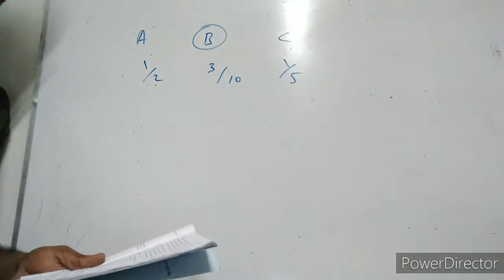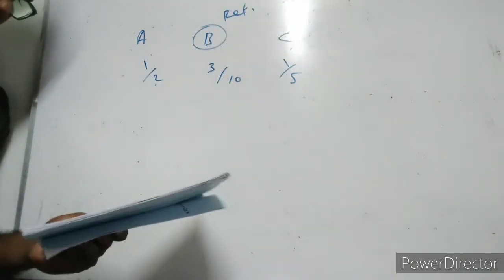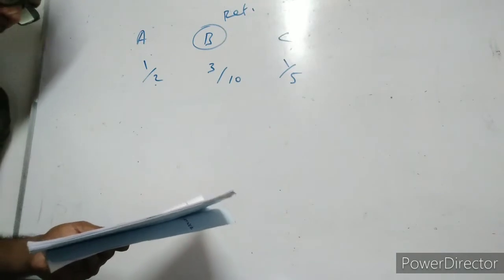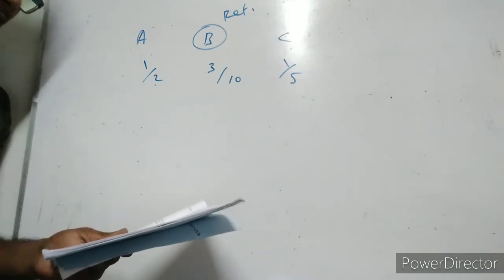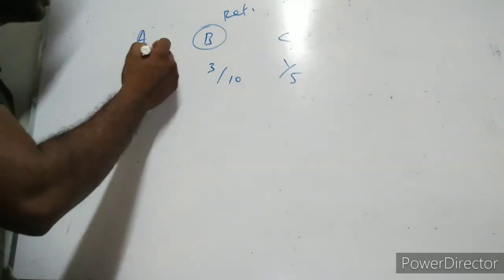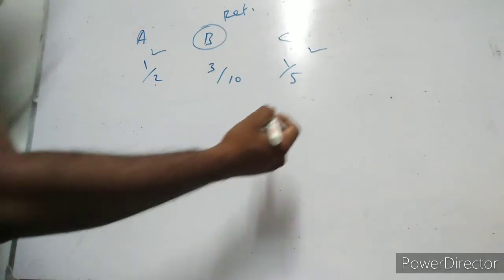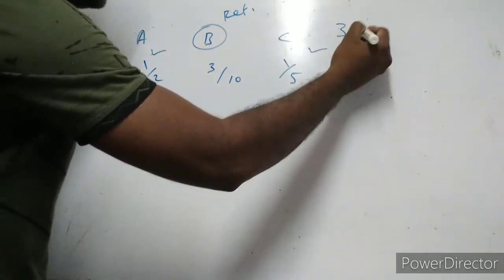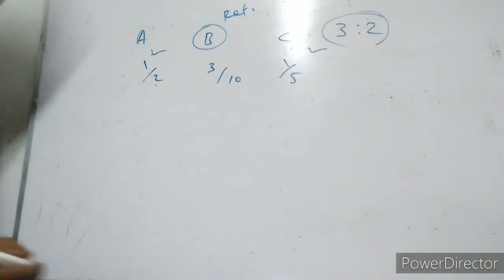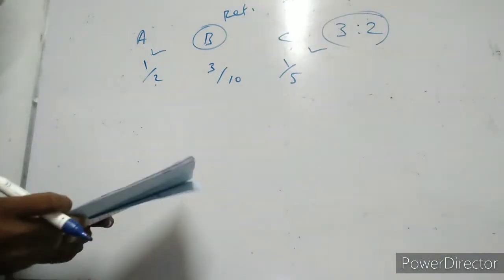B retires from the firm. A and C agree to share future profit in the ratio of 3:2. So A and C are continuing partners. They agreed to share their future profit in the ratio of 3:2. Here they have mentioned the new profit sharing ratio.